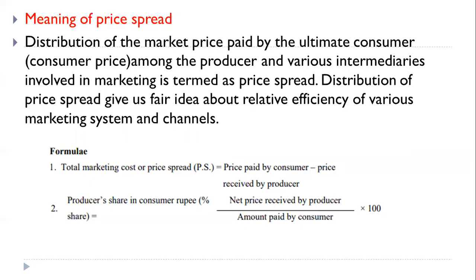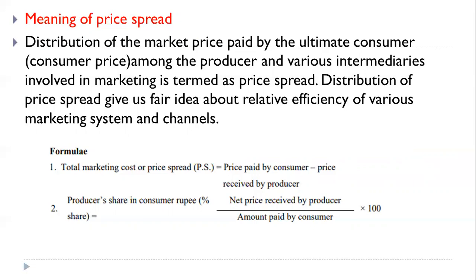Now in this exercise, two formulas are very important. You note down those formulas. Total marketing cost or price spread: how can we estimate it? It is equal to price paid by consumer minus price received by producer. And what is the formula for producer's share in consumer rupee? Always share is expressed in terms of percentage, and it is net price received by producer. Now see, what is net price?